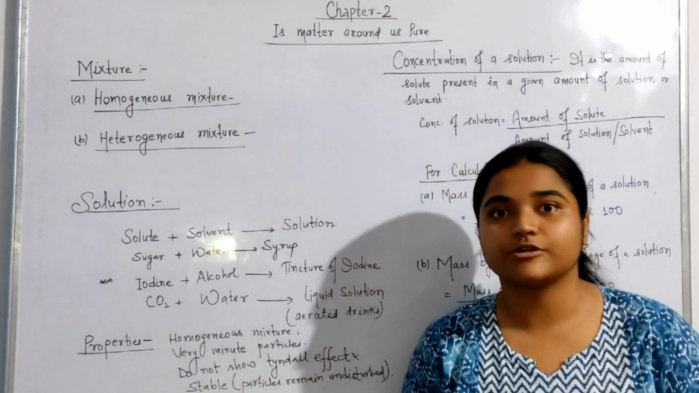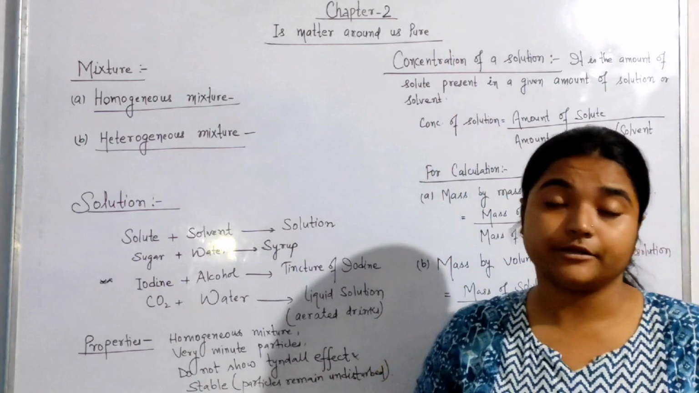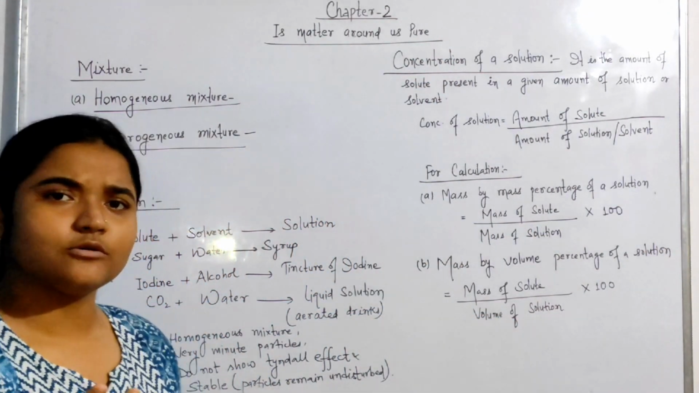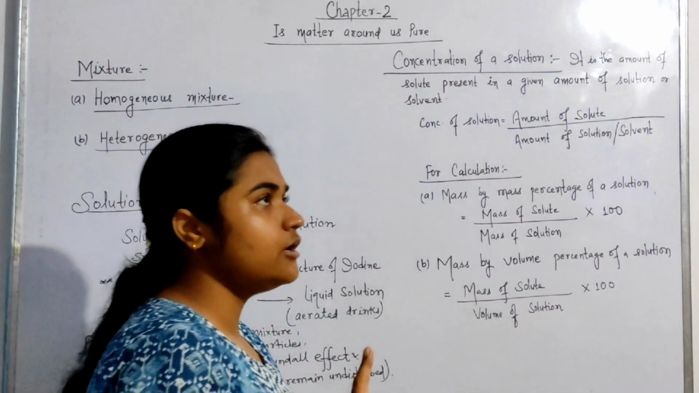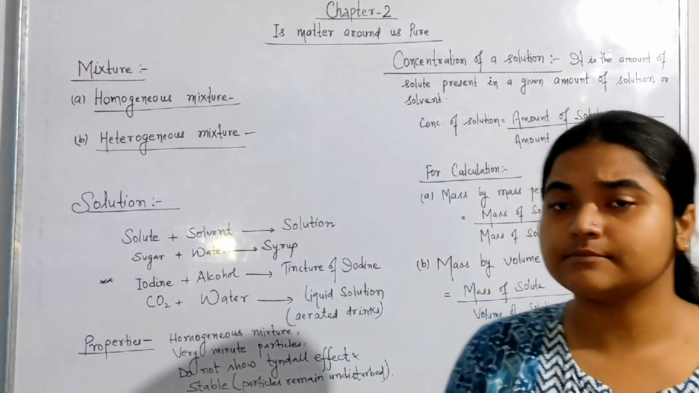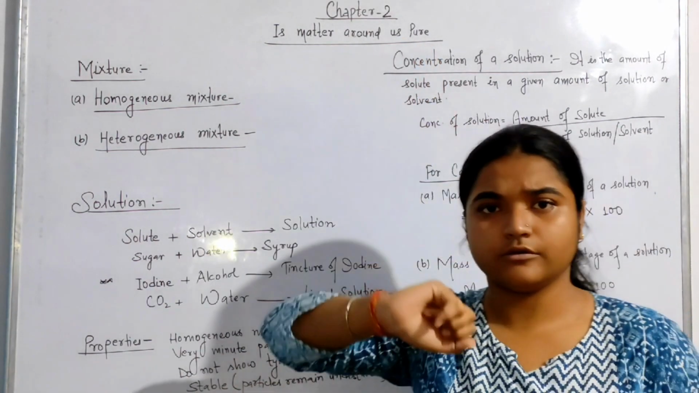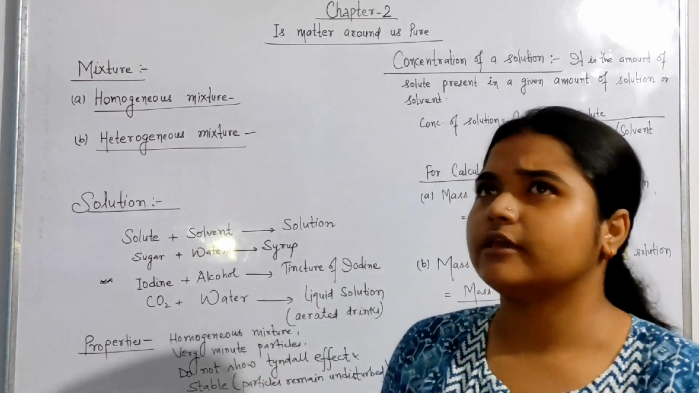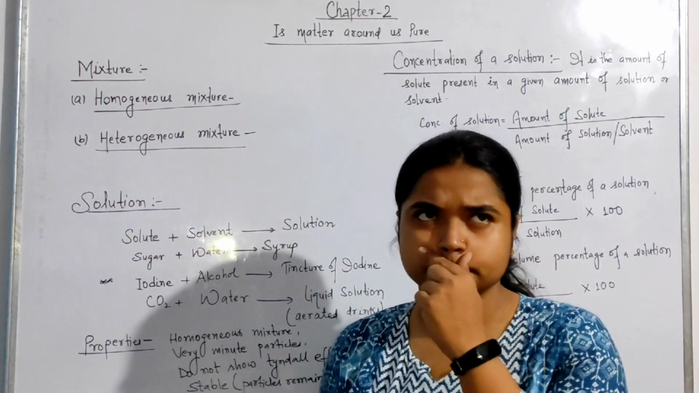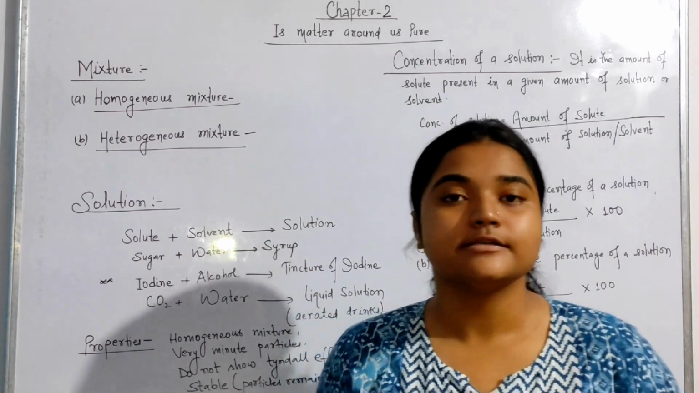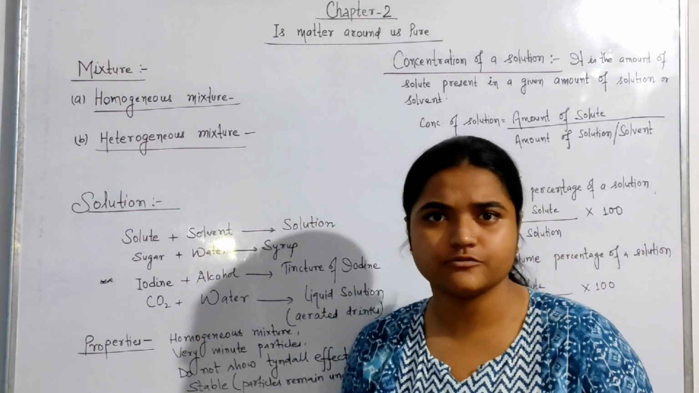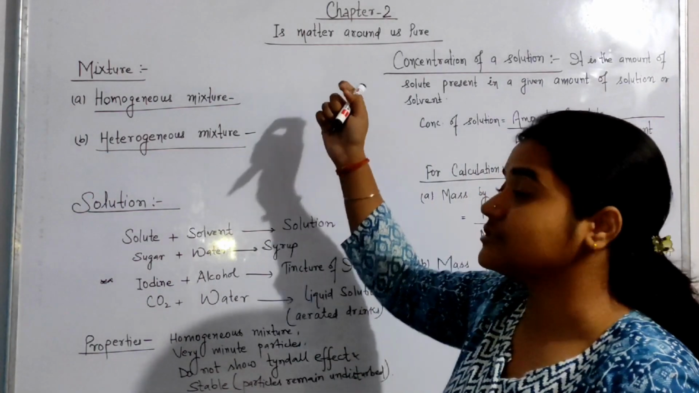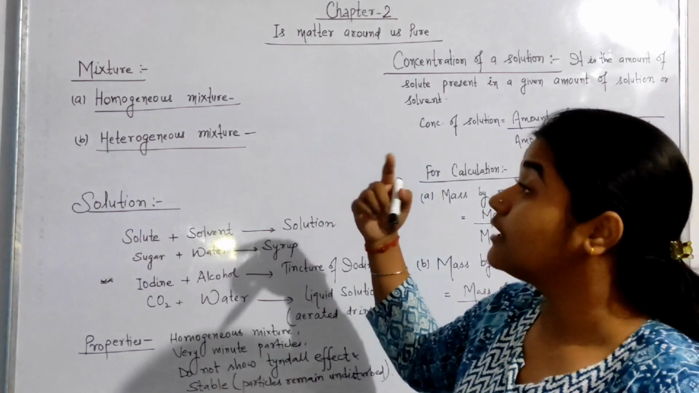But let us discuss what a pure matter is. Simply, pure matter is that in which only one constituent or one component is there. For example, we can take gold and silver. These are some of the metals which are in the pure state. Now we have to discuss what the impure state is.